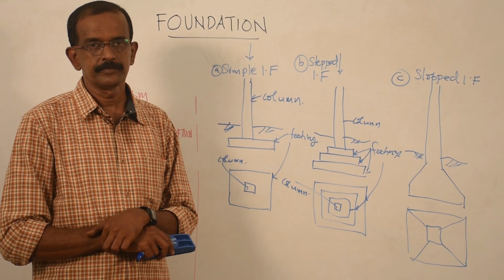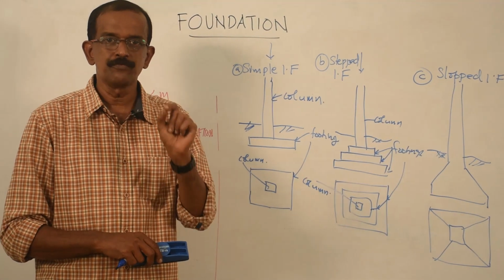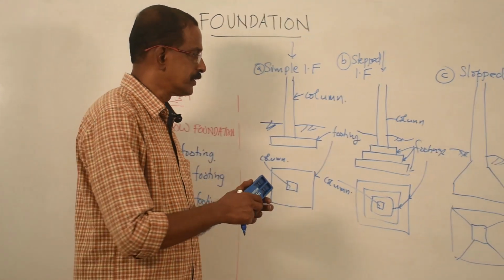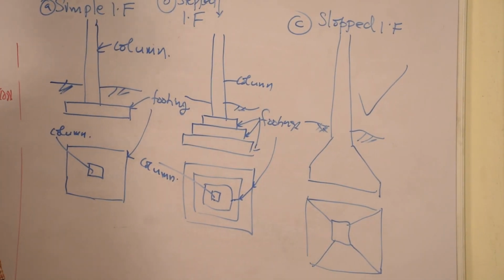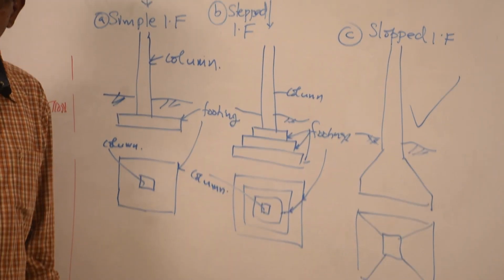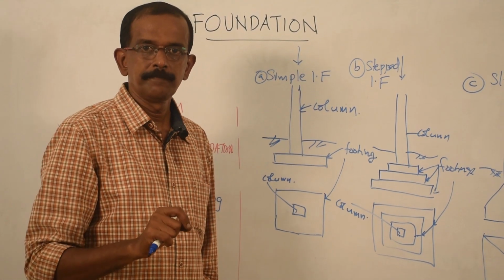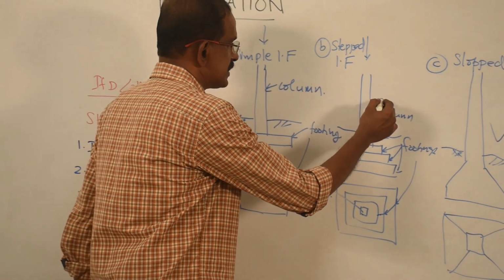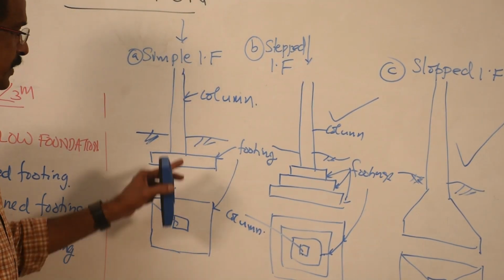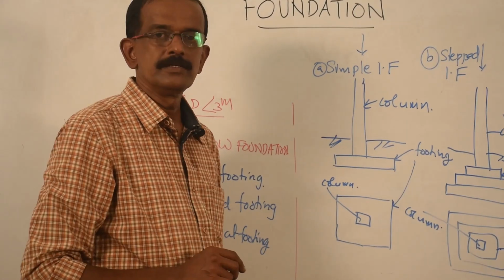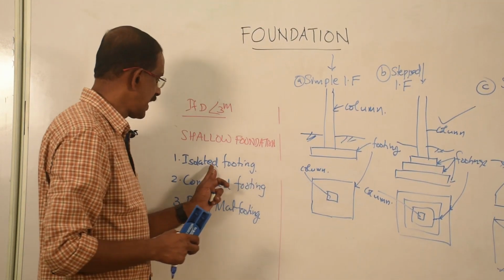If the column is of RCC, reinforced cement concrete, the choice is sloped isolated footing. If the column is of brickwork, rubble, or stone, the choice is stepped isolated footing. And in a very rare case, simple footing. So these are the three different types of isolated footing.